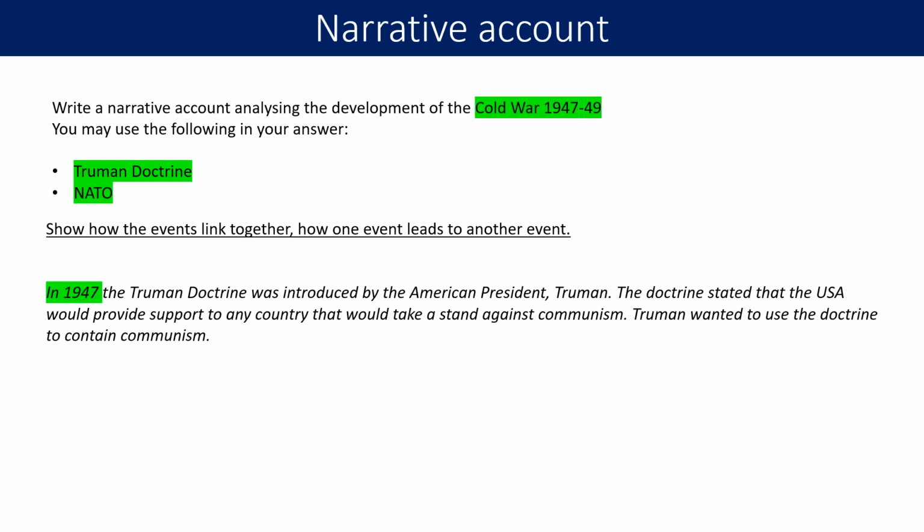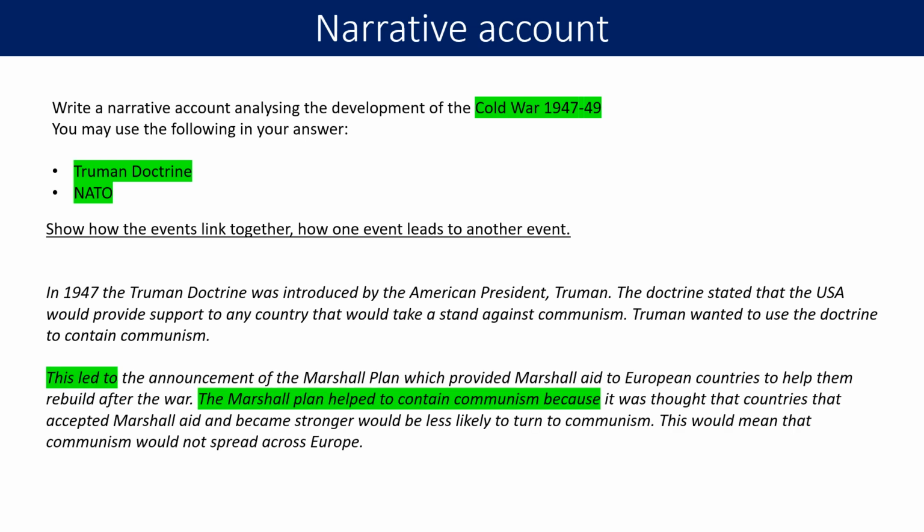So we've started our narrative, we've got the beginning section. We then need to show how that event, in this case the Truman Doctrine, would lead to another event, because if we can write how one event leads to another event, or how one event causes another event to happen, we are analysing that period of time, and that's what's going to get us our marks. So we then need to write about our linking, and useful phrases here are "this led to," or "as a result," or "consequently," but let's pick "this led to."